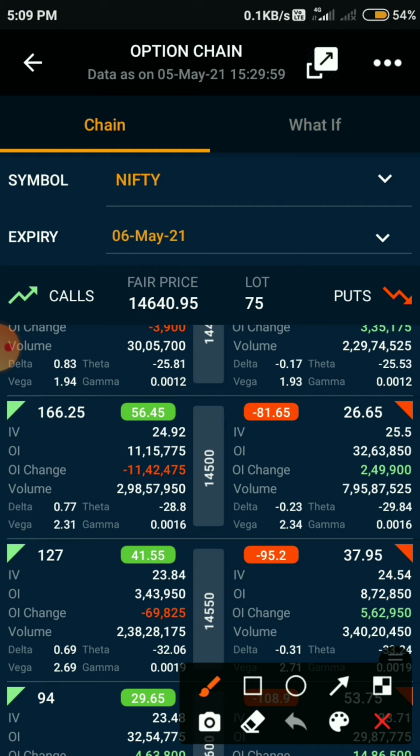Global cues are neutral, so tomorrow's expiry seems to be in a range, but as mentioned earlier in the video, if we go below 14,550 we may see a downside till 14,400 to 14,350, and above 14,650 we may see upside till 14,700 to 725 and 14,800.